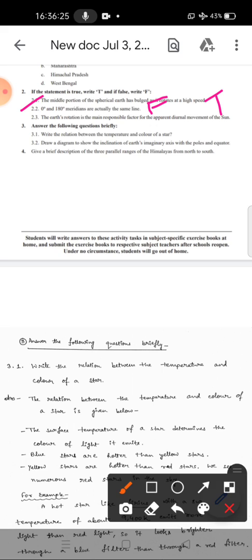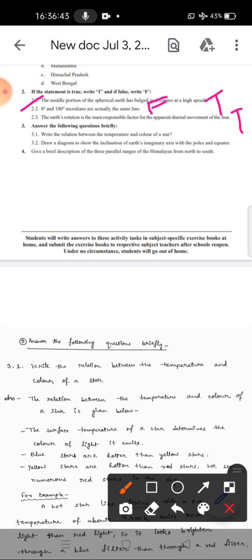Question number 3. The earth's rotation is the main responsible factor for the apparent diurnal movement of the sun. Yes, this statement is also true. So the answer is true, because earth's rotation is the main responsible factor for the diurnal movement of the sun.